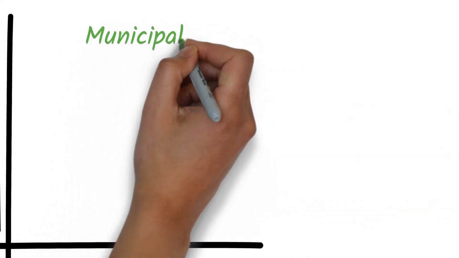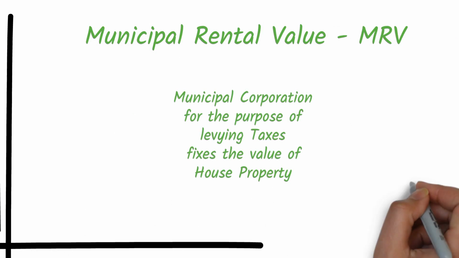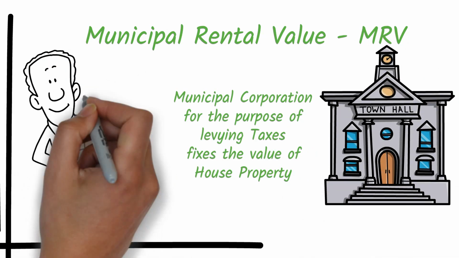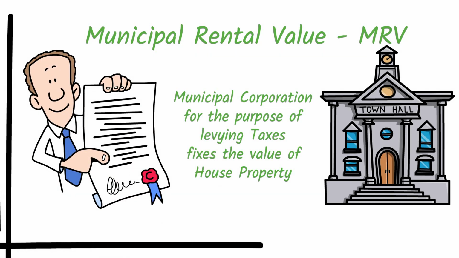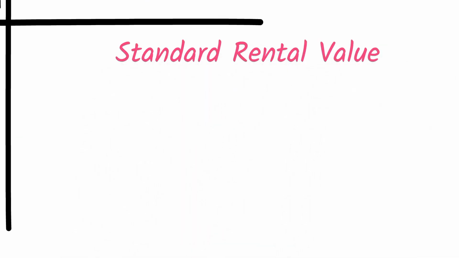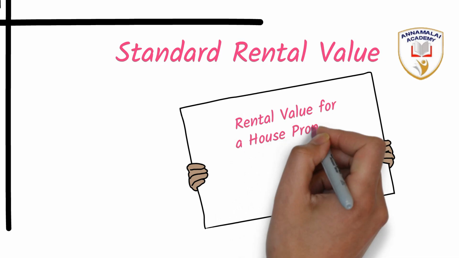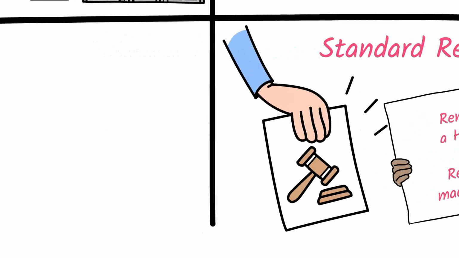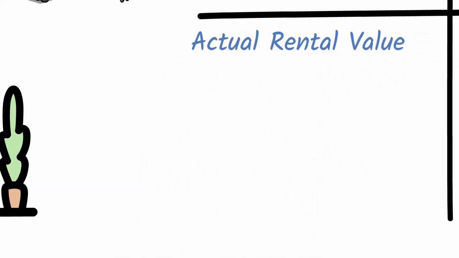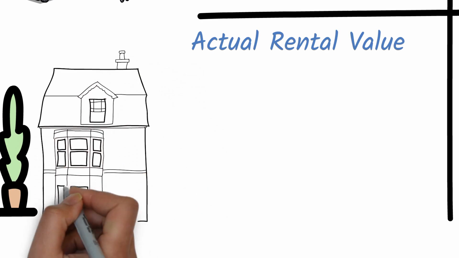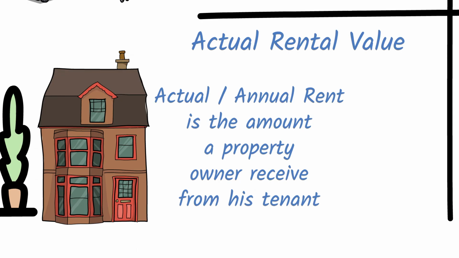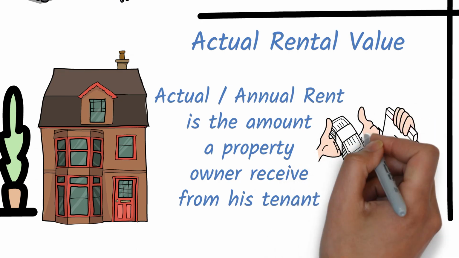Then the municipal rental value. The corporation or the municipality fixes a value for a house property for the purpose of levying the taxes on the property. This is municipal rental value. Then standard rental value. The government fixes a value for a property through the Rent Control Act. This is standard rental value. Then annual rental value or actual rental value. The expectation of a property owner and the affordability of a tenant decide the annual rental value for a property.